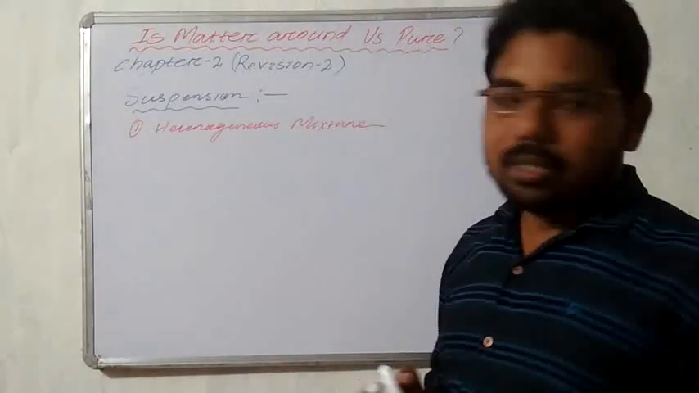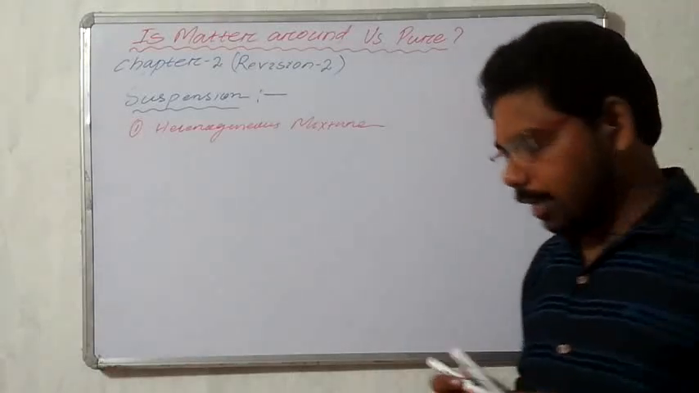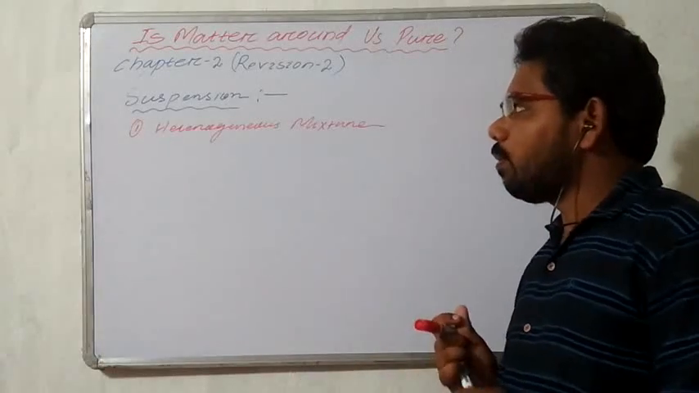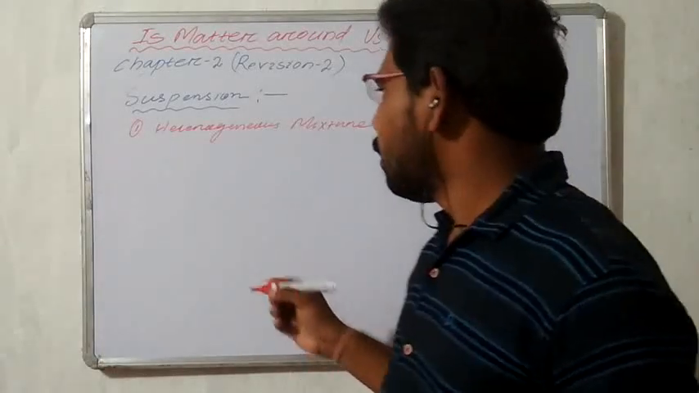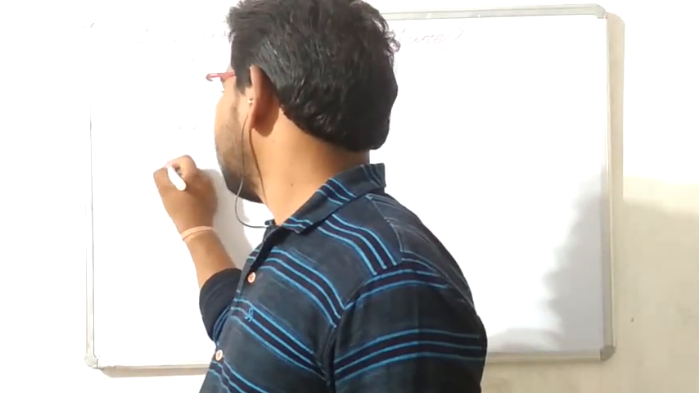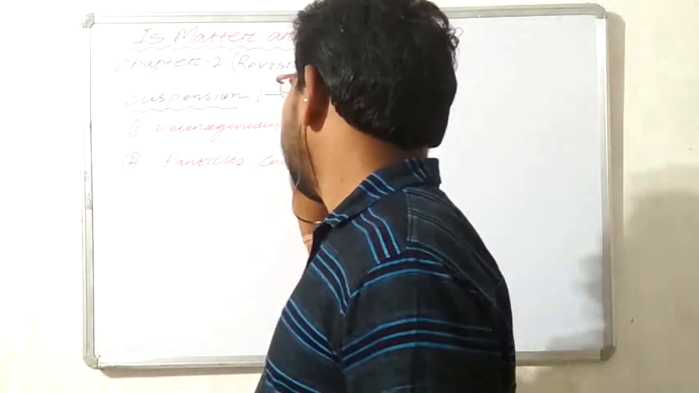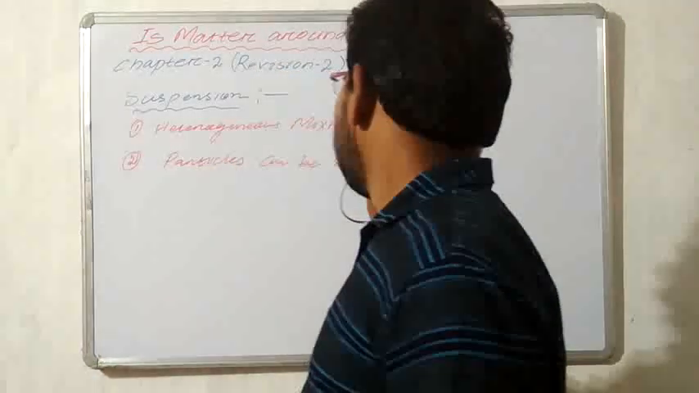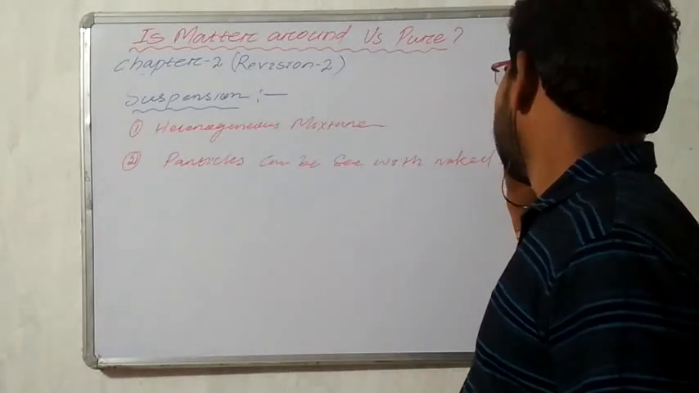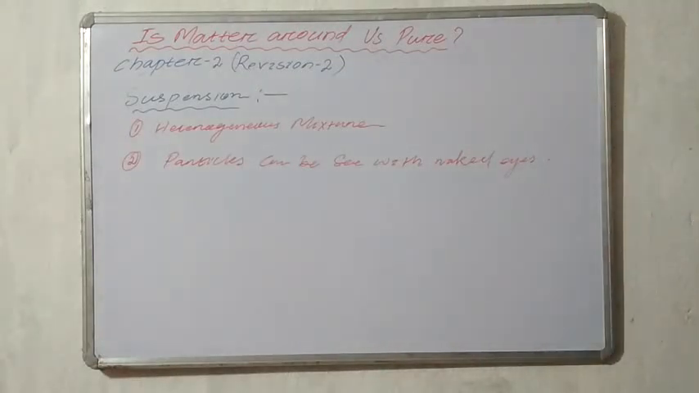Heterogeneous mixtures: the particles can be seen with the naked eye, because their particles are bigger in size as compared to solutions. That's why they can be seen with the naked eye.